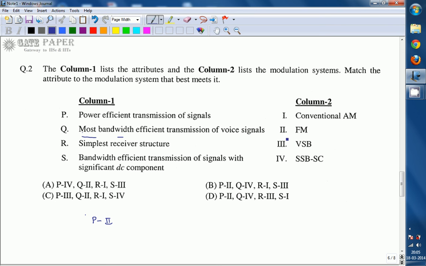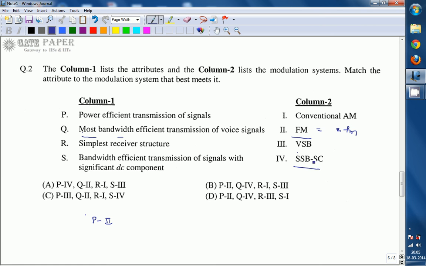Generally, for voice signal transmission, the FM wave and the SSB wave are both used. But most bandwidth efficient means that FM requires more bandwidth, at least more than 2 fm, and by using Carson's rule it is also more than 2 fm. So higher bandwidth is required for the FM wave.